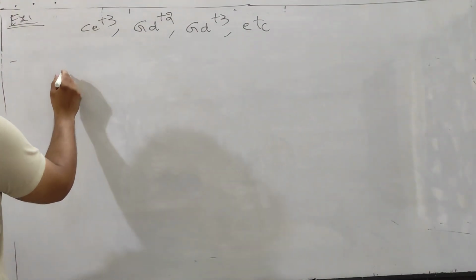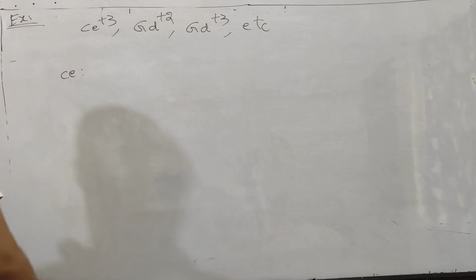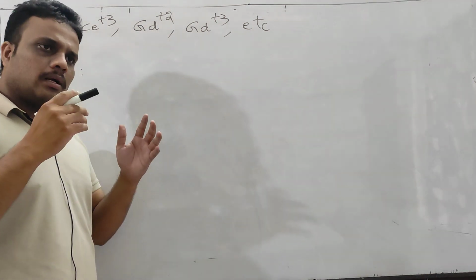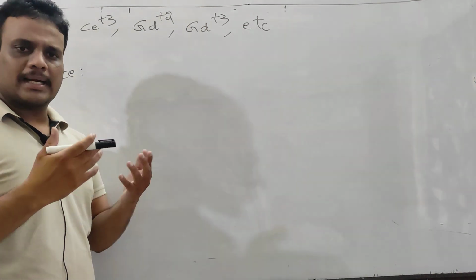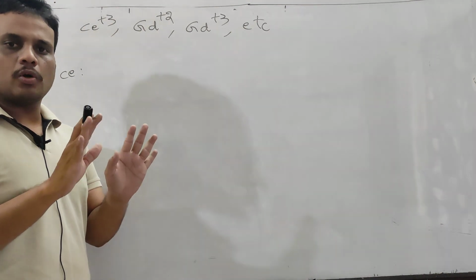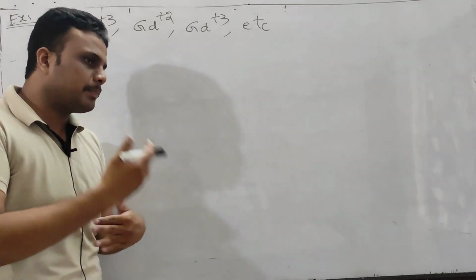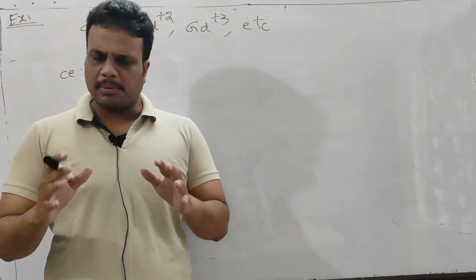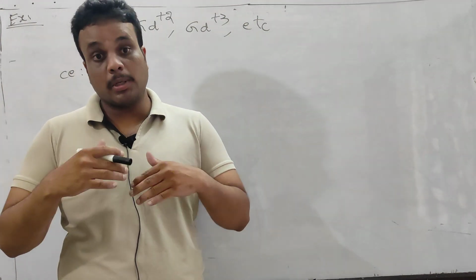So cerium you know very well, but you see, some topics in chemistry are to be memorized, no doubt. 100% conceptual questions may not come. Even in the JEE paper or NEET paper, national level examinations, some memory based questions are also coming.